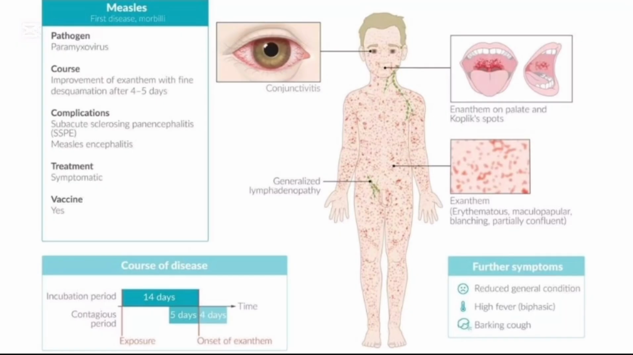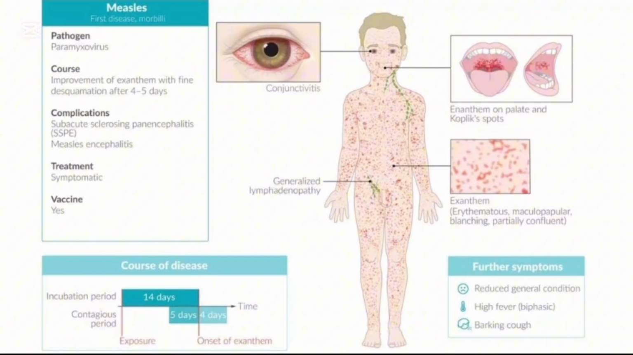So as I've explained in the earlier slides, this is the pictorial representation of what I've just explained. Of course, the pathogen is from the Paramyxovirus family, and the course of the illness is improvement of the exanthem with fine desquamation after 4 to 5 days. This is the course of the illness.